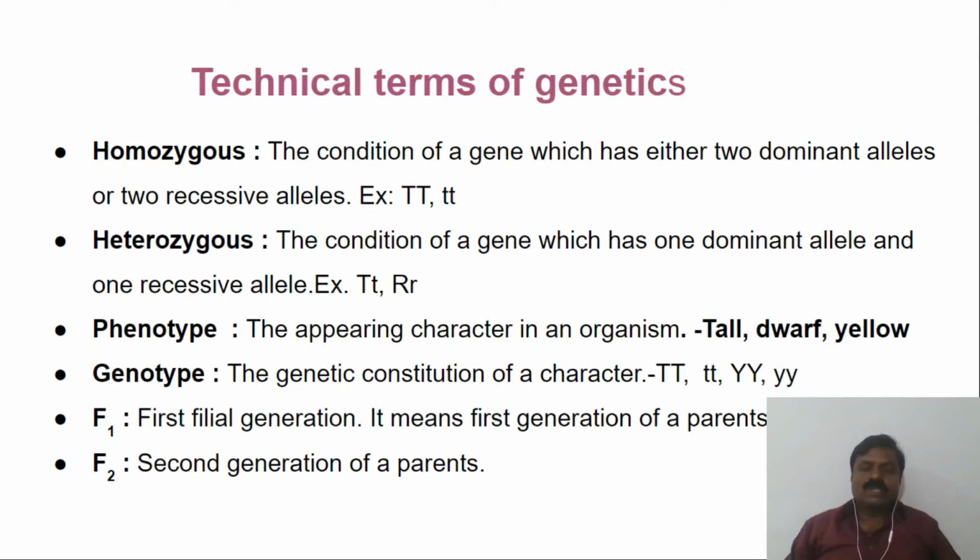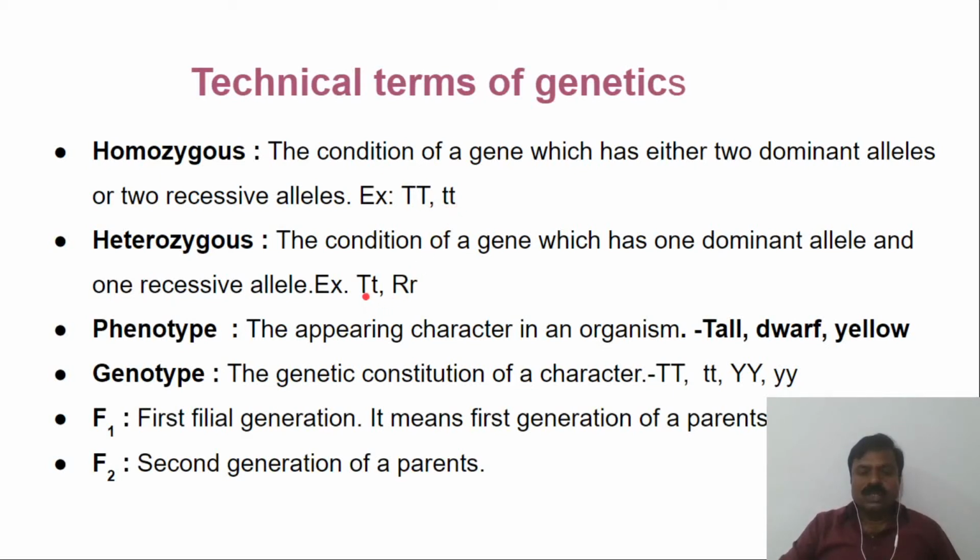And homozygous. We know that each gene has two alleles. When the two alleles are the same, meaning both are dominant, that is homozygous. If both are recessive, that is also homozygous.